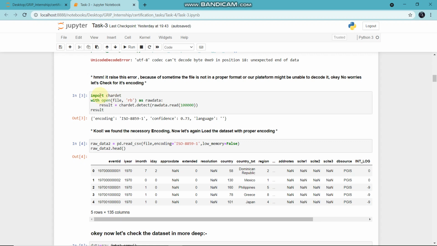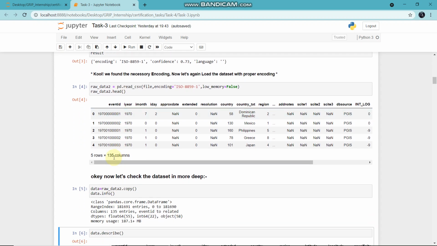For this, we are going to use the chardet library, which is a universal character encoding detector. After that, you can clearly see that it gives us the encoding of our dataset, which is ISO-8859-1, and the confidence is 0.73, meaning 73%. Cool, we found the necessary encoding. Now let's load the dataset again with the proper encoding, and yes, it's working. There are 135 columns, and the first 5 rows are shown because of the .head function.